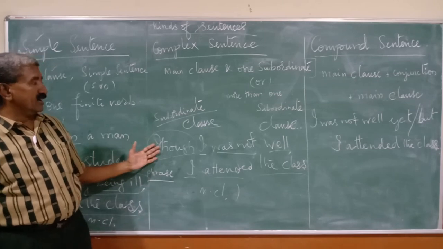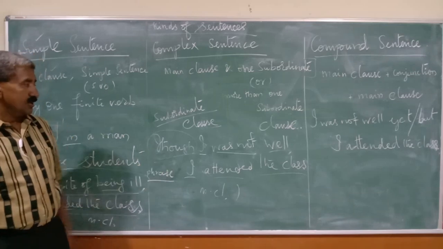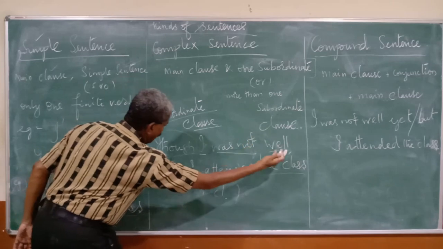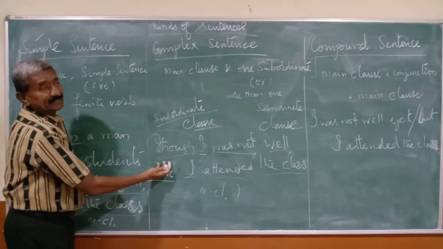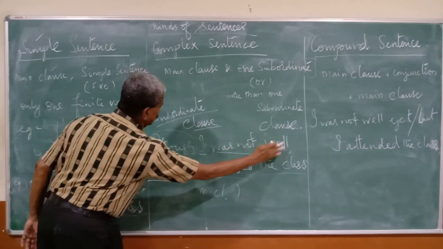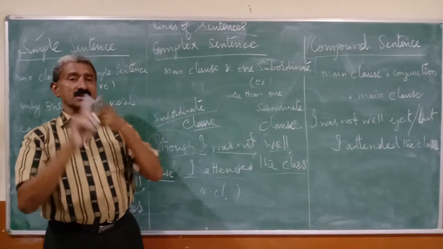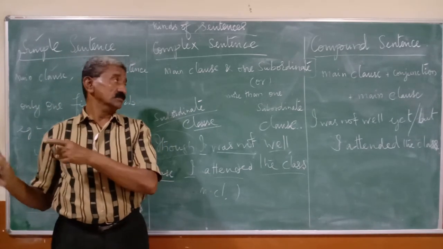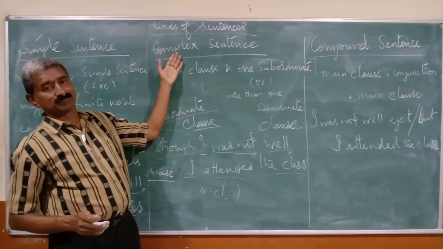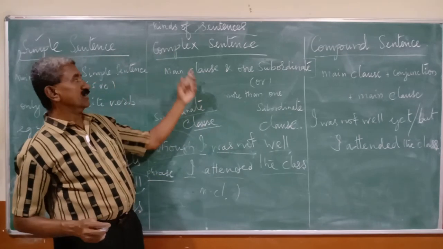Those are known as complex conjunctions or subordinate conjunctions. So a subordinate clause is subject, verb, object plus a subordinate conjunction. One subordinate clause and one main clause joined together are known as a complex sentence.